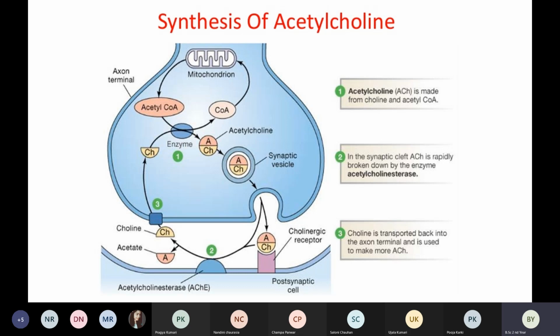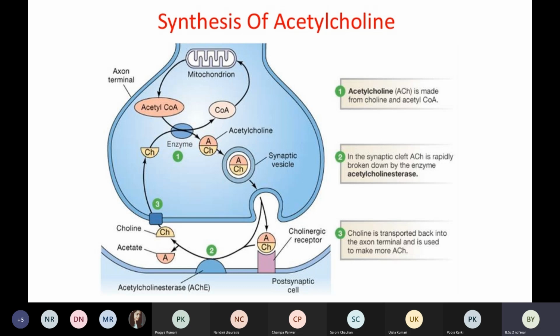You can see here, in the synaptic cleft, ACh or acetylcholine is rapidly broken down by the enzyme which is called acetylcholinesterase. It is written as capital A, capital C, small h, and capital E. This is the enzyme.